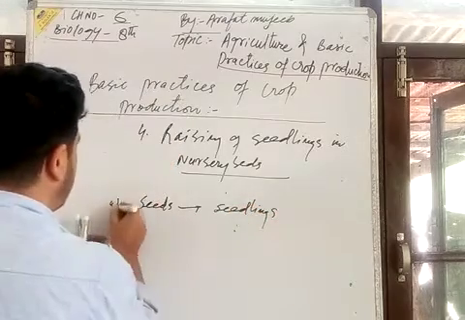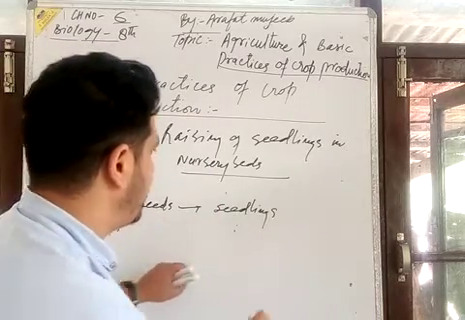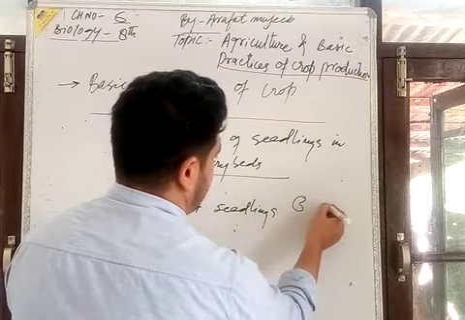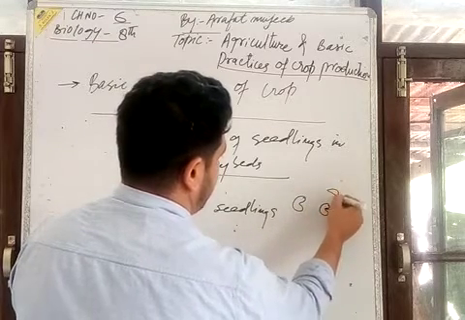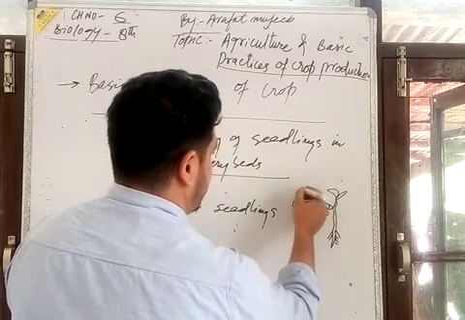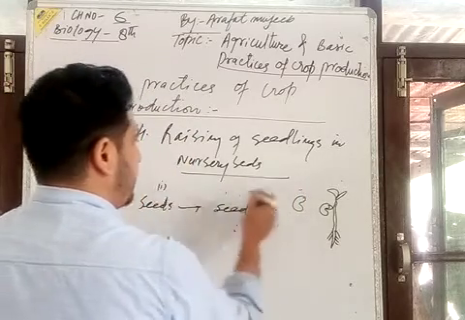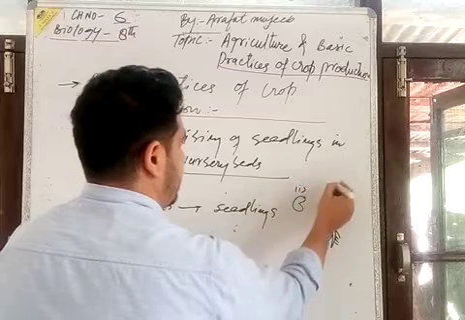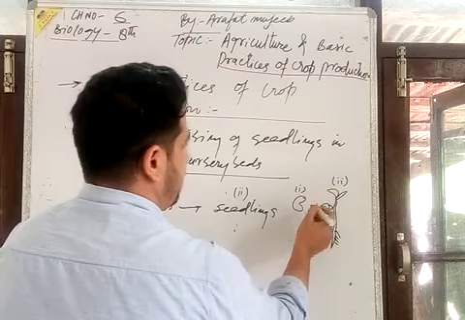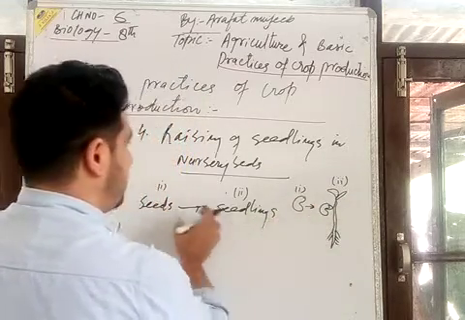Now in this method the seed is converted into seedlings. What is this? I will mention it with the help of a diagram. This is the seed, and this seed then develops into this. The seedling emerges like this. This is the first part, and this is the second part. This is the seedling. Now this changes into this. It is the seedling, it is the seed.